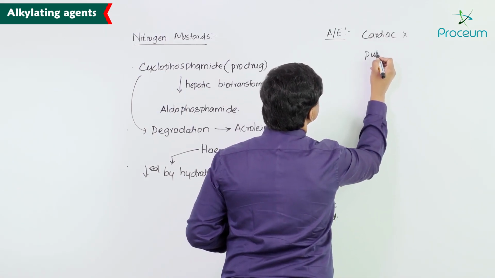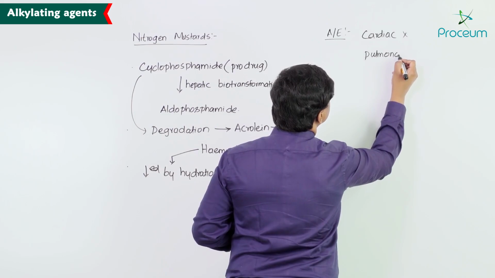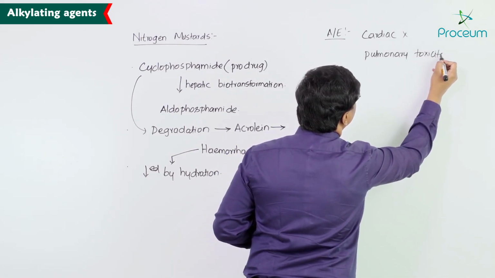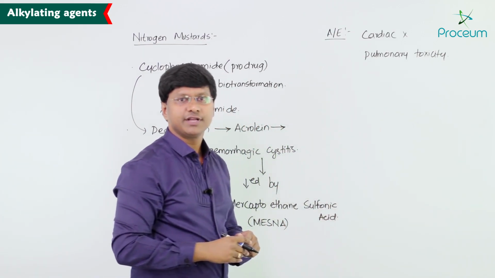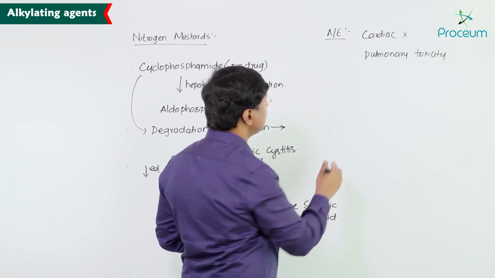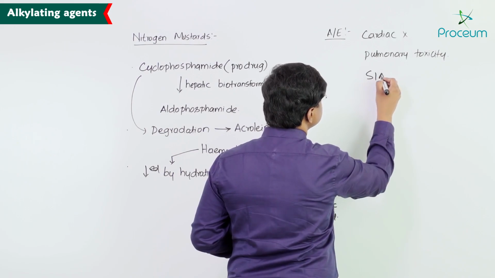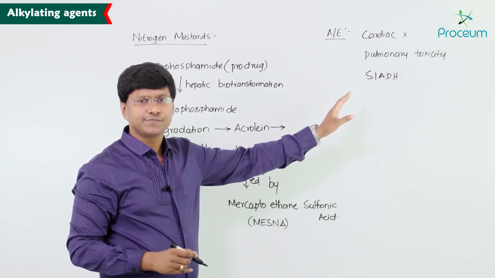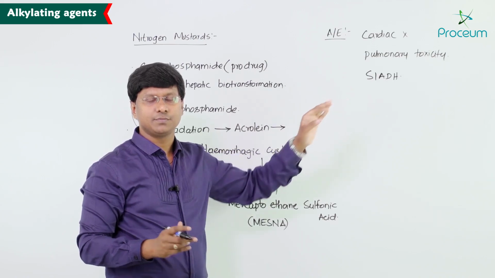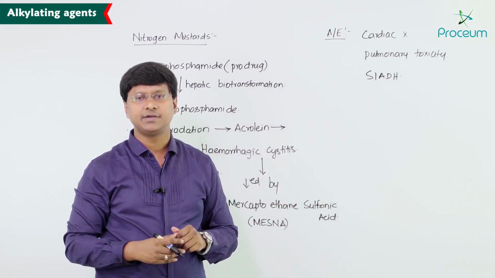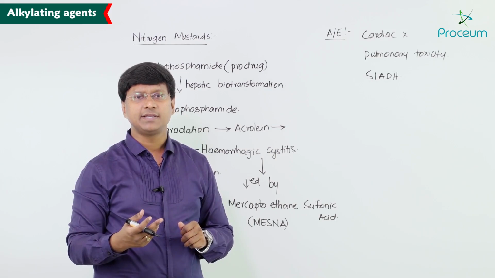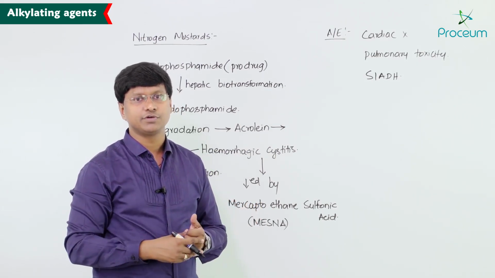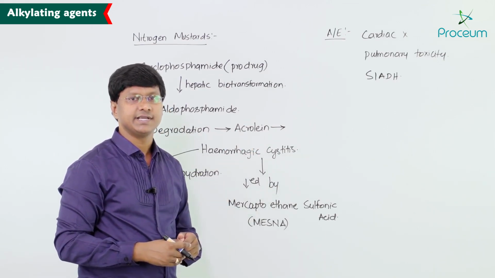It will also cause pulmonary toxicity, and apart from that, it will cause SIADH, that is syndrome of inappropriate antidiuretic hormone. In SIADH, there is excessive production of antidiuretic hormone, and this excessive antidiuretic hormone will cause the reabsorption of excess amount of water. That is what is called SIADH.